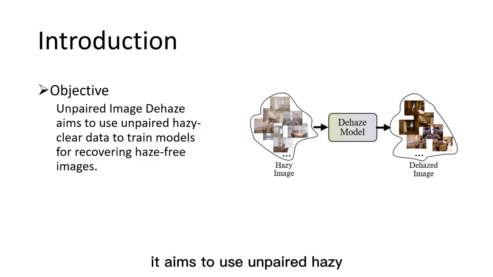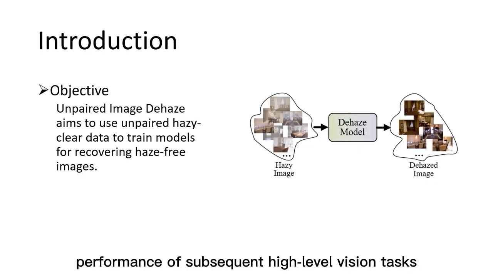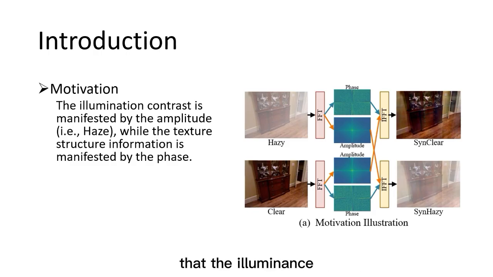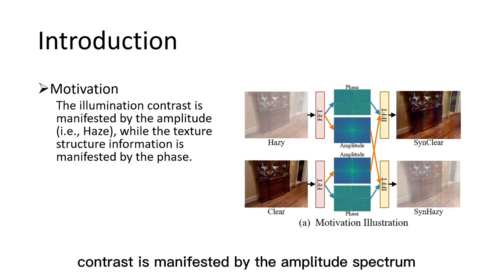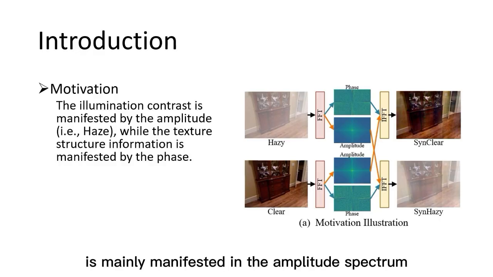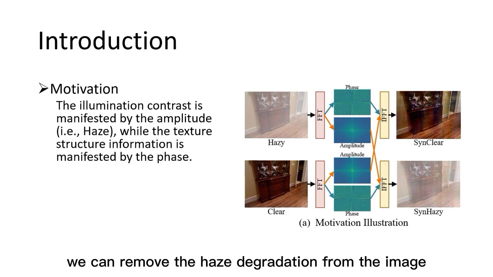It aims to use unpaired hazy clear data to train models for recovering haze-free images, and can be applied to improve the performance of subsequent high-level vision tasks. This work is motivated by the unique frequency domain property that the illuminance contrast is manifested by the amplitude spectrum. This means that the haze degradation is mainly manifested in the amplitude spectrum. If we can reconstruct the amplitude spectrum of a clear image, we can remove the haze degradation from the image.